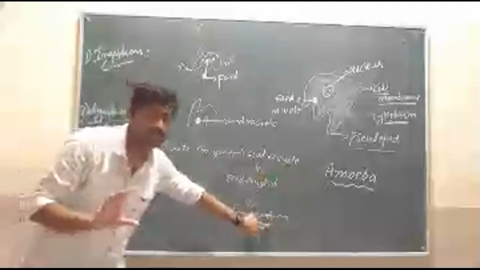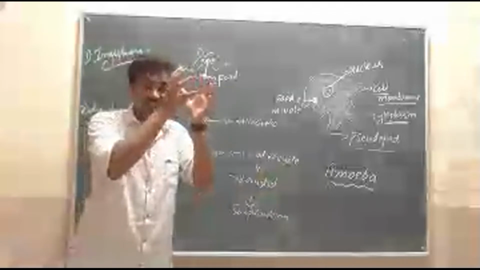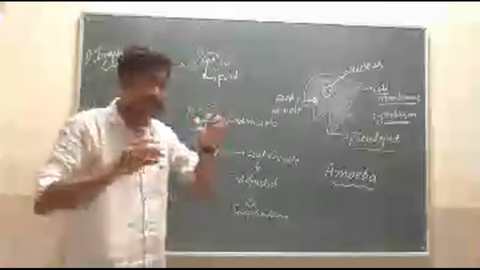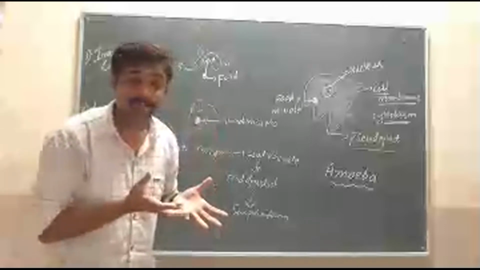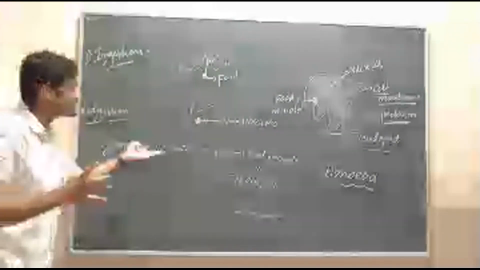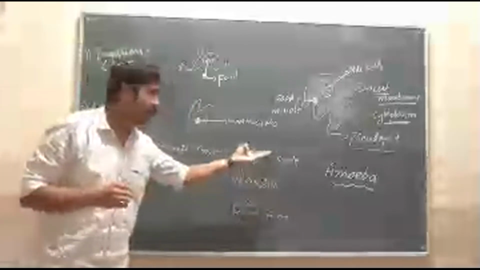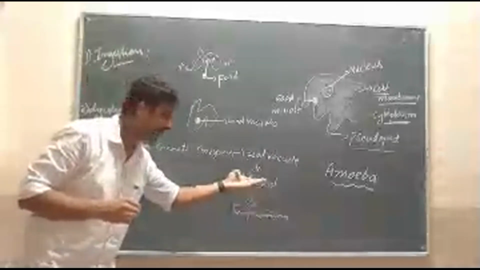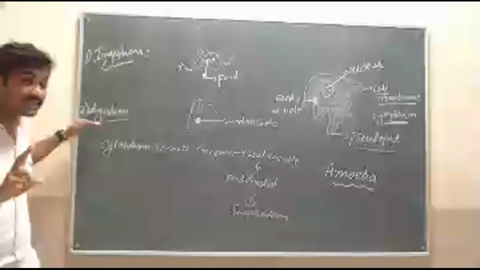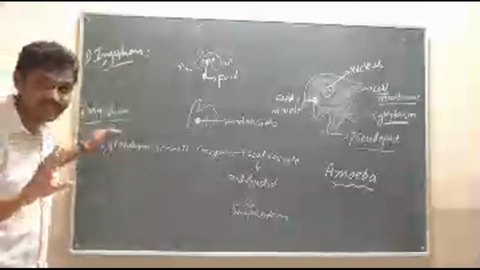Into what? Into simpler forms. It is divided, I mean it is digested into small pieces or simpler forms. For example, protein is digested into amino acids in the human body. That is, the cytoplasm secretes enzymes, those enzymes enter into the food vacuole, then the food is digested into simpler forms. This is about only the second step, that is digestion. Ingestion and digestion are clear.